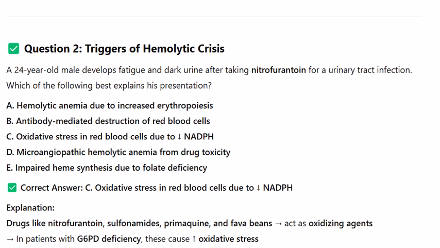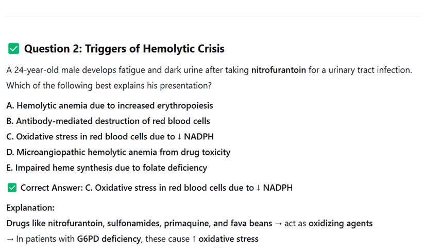A. Hemolytic anemia due to increased erythropoiesis. B. Antibody-mediated destruction of red blood cells. C. Oxidative stress in red blood cells due to NADPH deficiency. D. Microangiopathic hemolytic anemia from drug toxicity. E. Impaired heme synthesis due to folate deficiency.